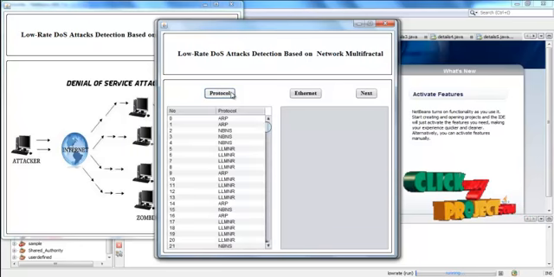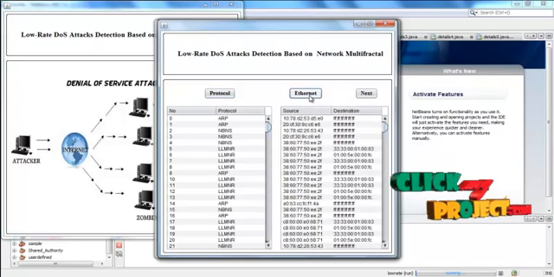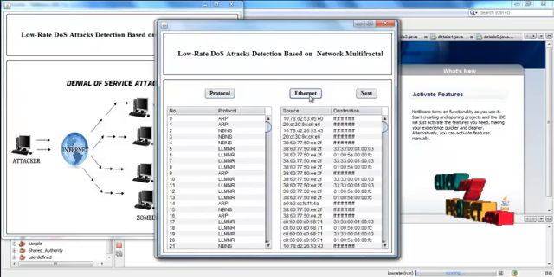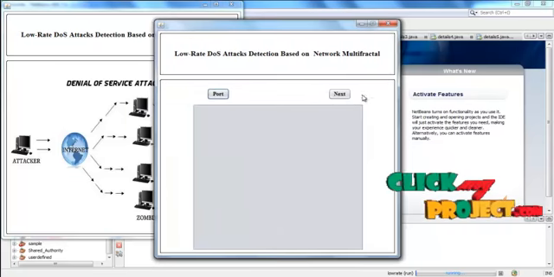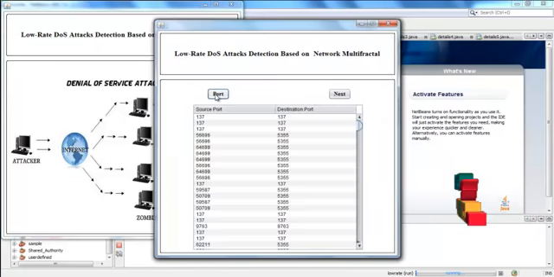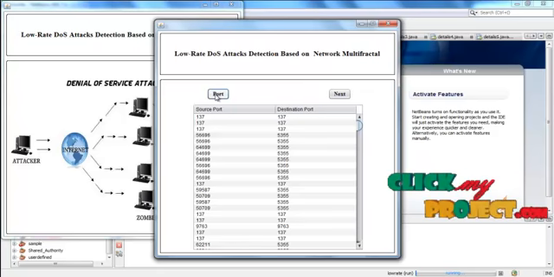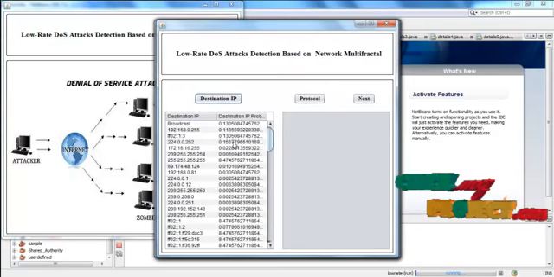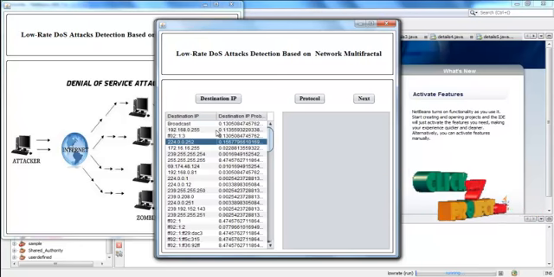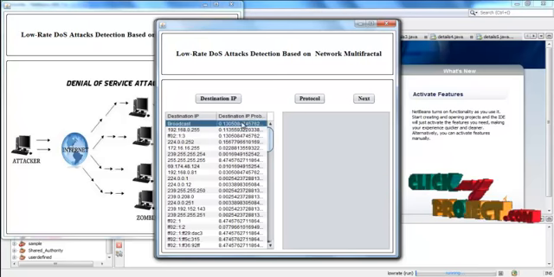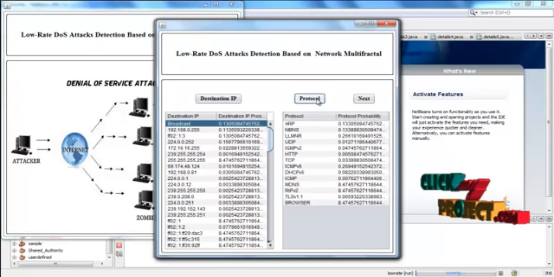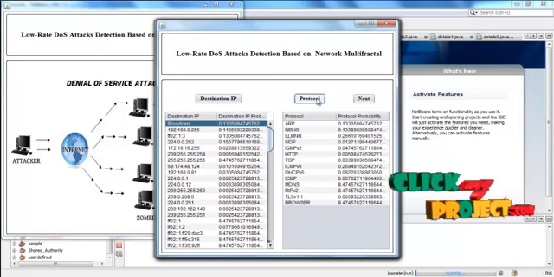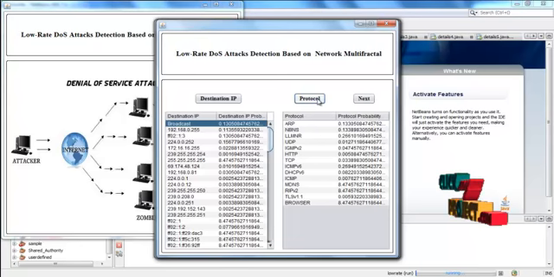Then click the protocol. It will display the protocol used for that packet, and then press Ethernet, and the Ethernet is also displayed from the data set, and then click next. Now click the port. The port number for the source and the destination is displayed, and then click next. Now press the destination IP. Now the destination IP and the destination IP probability is calculated here. For all the destination IPs we have to calculate the probability value, and then click the protocol.